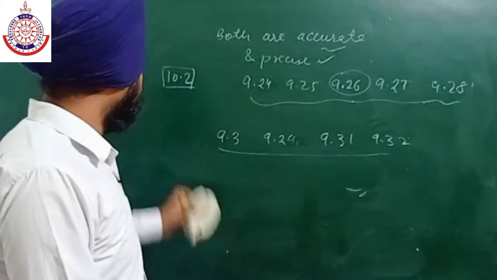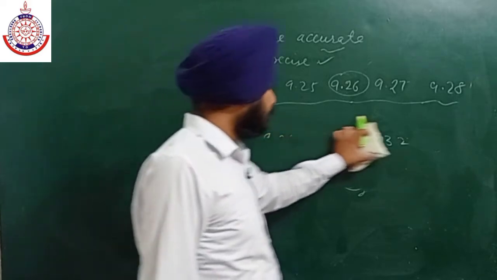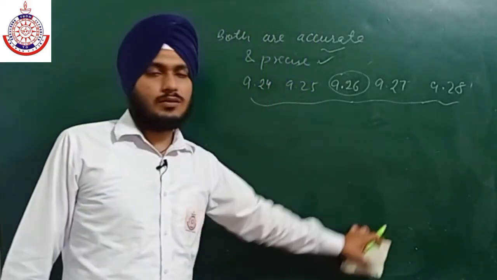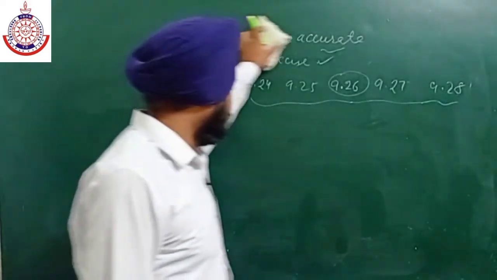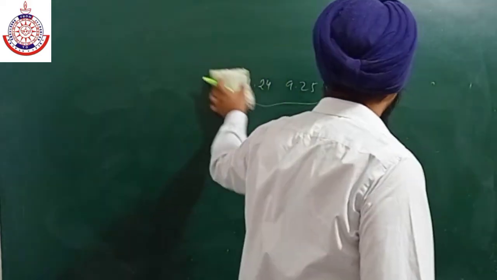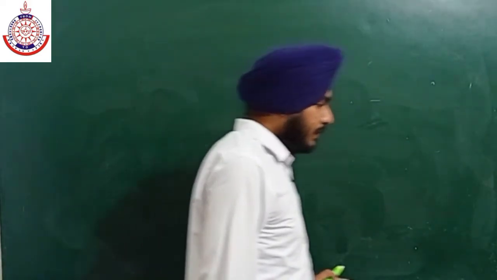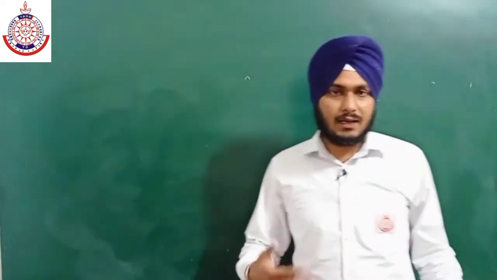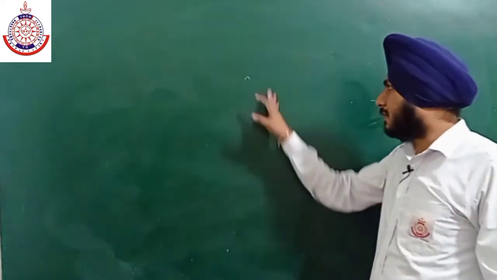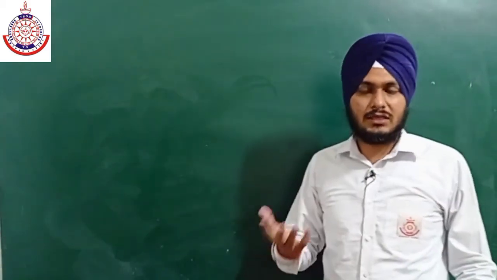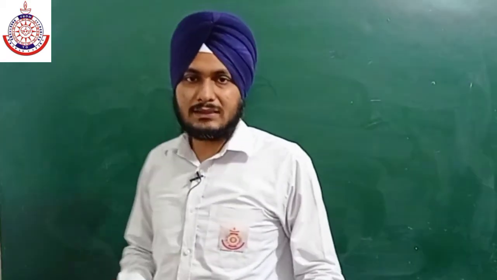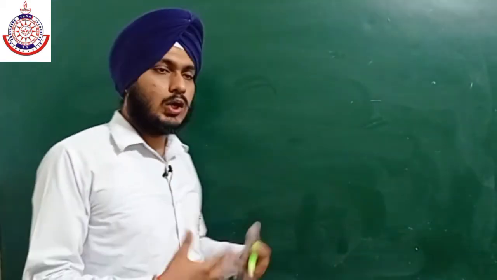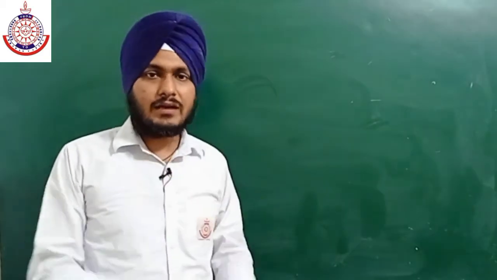Okay, last case is when the measurement is accurate but not precise. ठीक है, so ये बस by luck it comes out that a measurement is accurate but not precise. ठीक है, ये by chance कभी हो सकता है, but there are very few chances that a measurement is accurate but not precise.